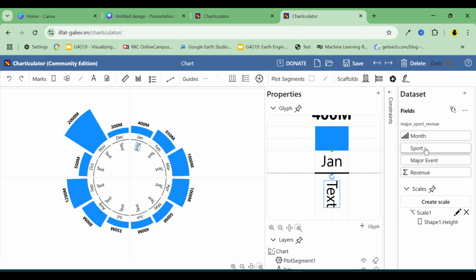And here it is. We used Charticulator to turn the sports event data into a beautiful visual. Now, let's export it and add the final touches in Canva. Open up Canva to add a few final touches to the visual. Create a new design, then import the visual we created in Charticulator. Drag it onto the canvas and adjust the size as needed. Let's also change the main color to a bright blue to make it pop.